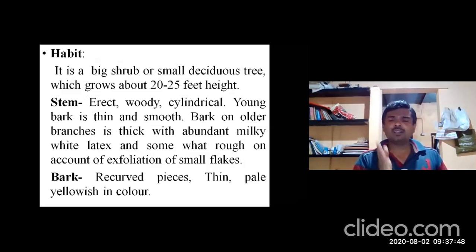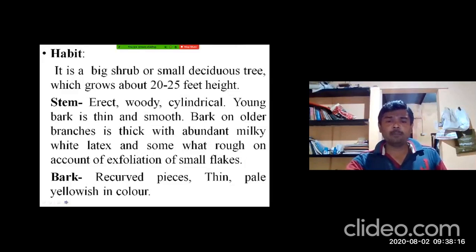When you make an incision over the stem, you will get the milky latex. This is one of the important characteristic features of the Apocynaceae family, and it is helpful in identification of the drug. Even the stem bark, the leaves, the fruit, whichever part you break, you will get the milky latex. The bark is somewhat rough on account of exfoliation of small flakes.